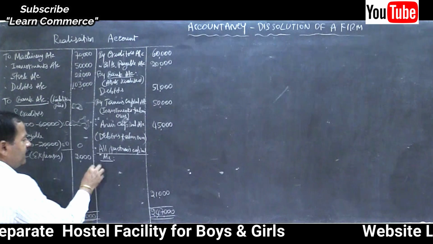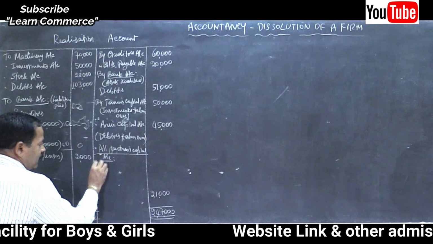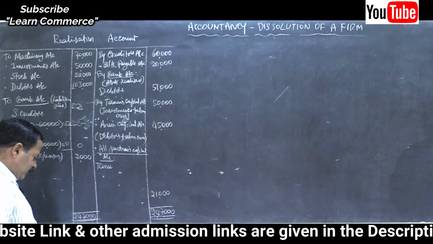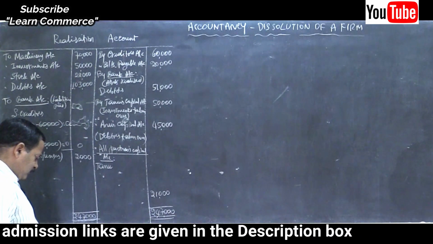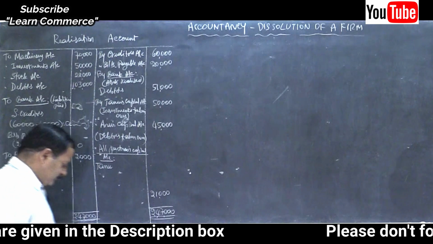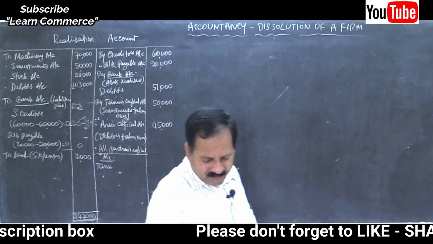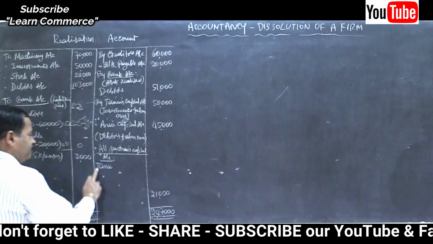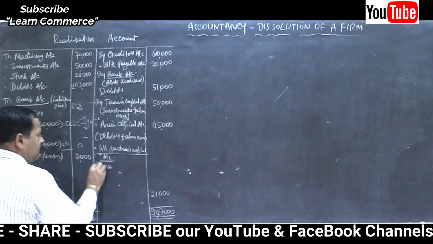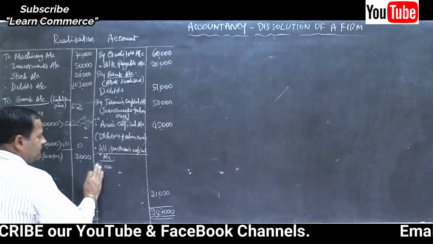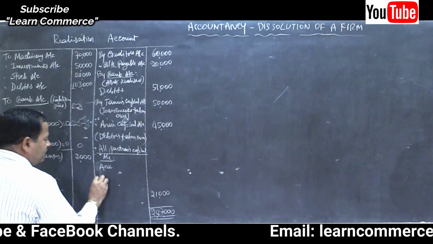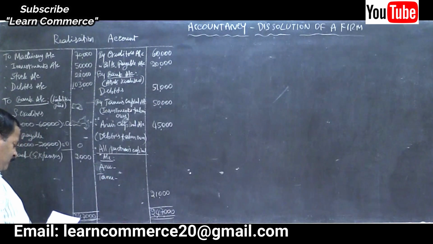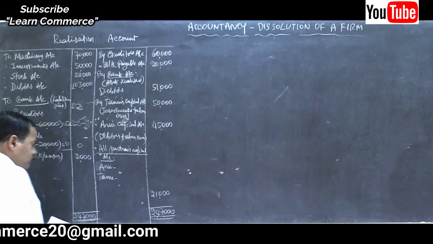Distribute it among the partners, Anu and Tanu. What was their ratio? 21,000 into 3 by 5.